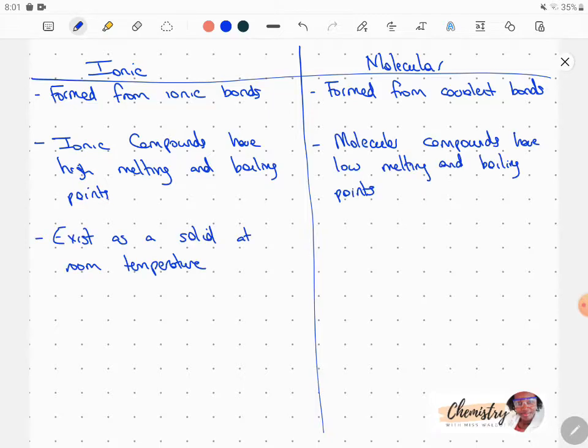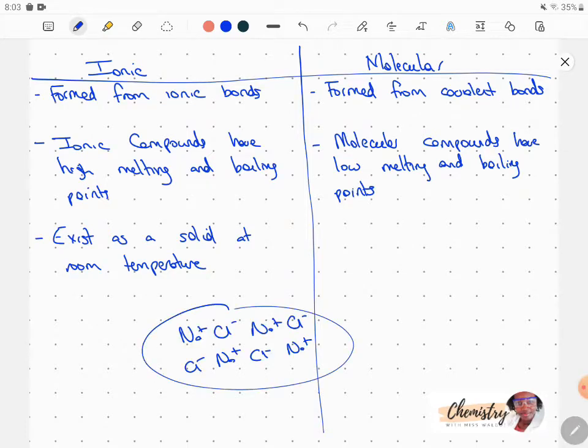Molecular compounds, on the other hand, have low melting and boiling points, and this is because they don't have any charges. Unlike the ionic compound, which has ions that are attracted to each other and held closer together, covalent compounds don't have any charges and they only have some weak attractive forces between the molecules.